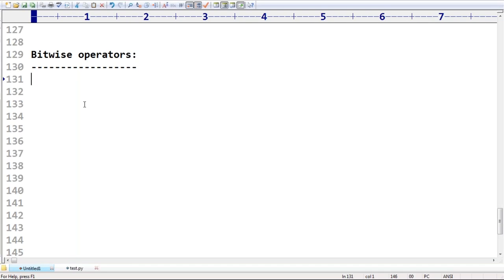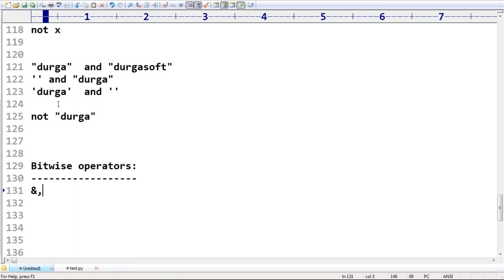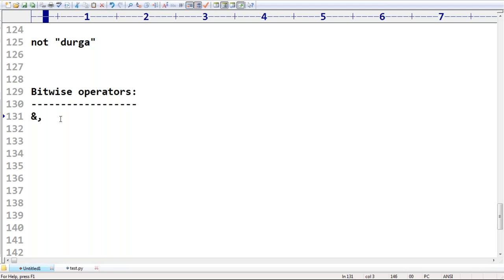Sir, can I go for the next one? Bitwise operators. Which are the bitwise operators? We have to apply them bit by bit. Earlier we used and, or, not. These are logical operators. Now the bitwise operators: and operator, next or operator, next XOR operator. Do you know this is the XOR operator?